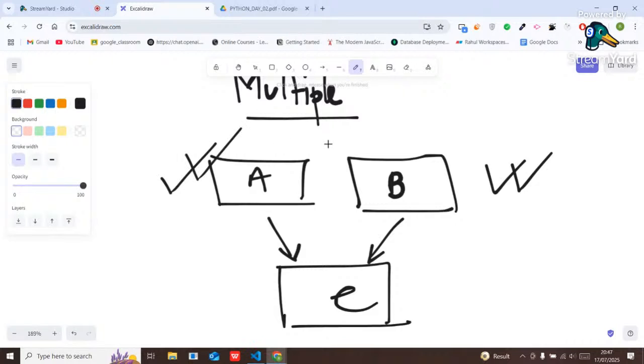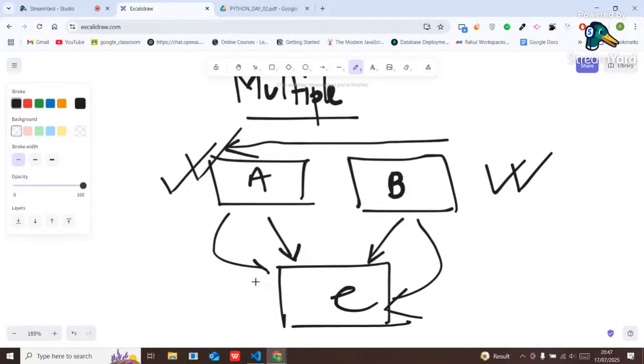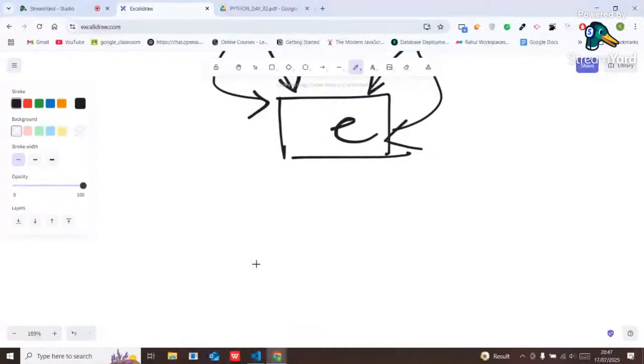So the class which is present at the right side, that class's properties will be derived first. It will go in this manner. So first B's properties will be derived, then A's properties will be derived. Got it, guys? And one more important concept is there here, that is called MRO.